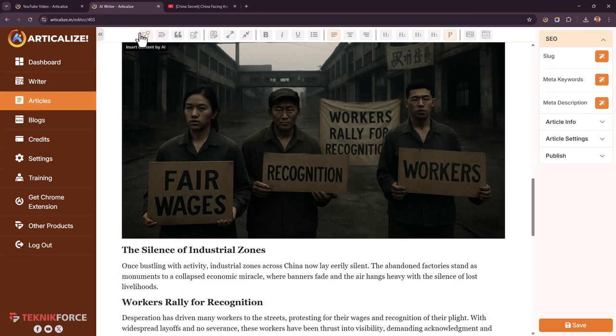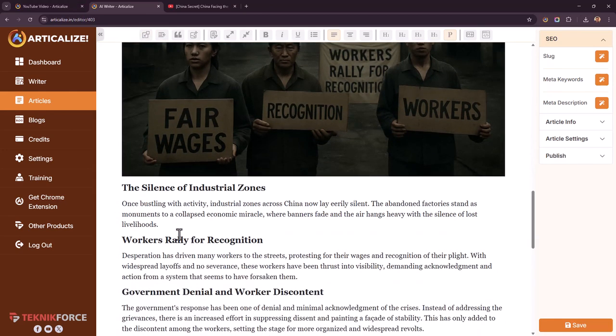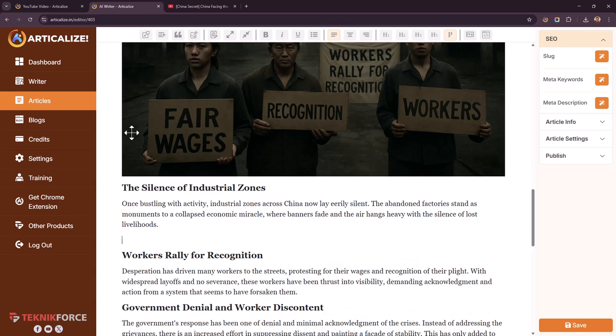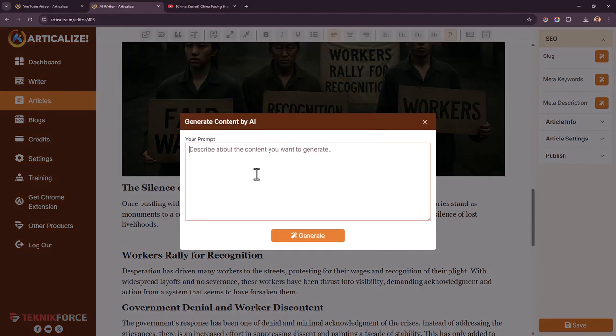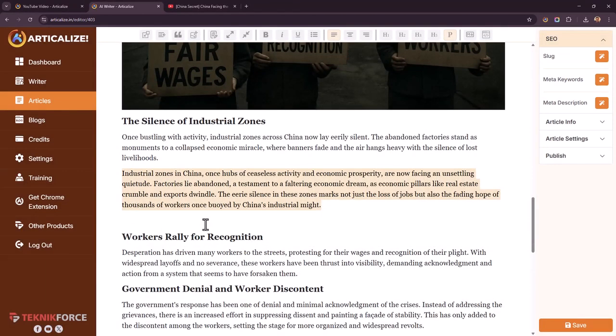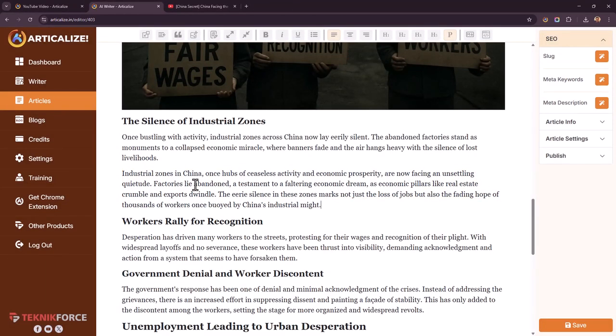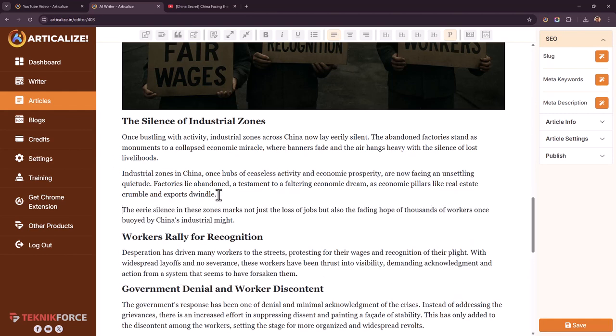You can also insert content with AI. So if you want to expand or put new content in any way, for example, here you want to write a paragraph on how the industries are going silent in China. Only write 70 words. You can give exactly the instruction you want and click on generate. Use. That's how easy it is to keep augmenting your article, to modify it the way you want. Of course, you can do it by hand too. You can polish it to perfection.